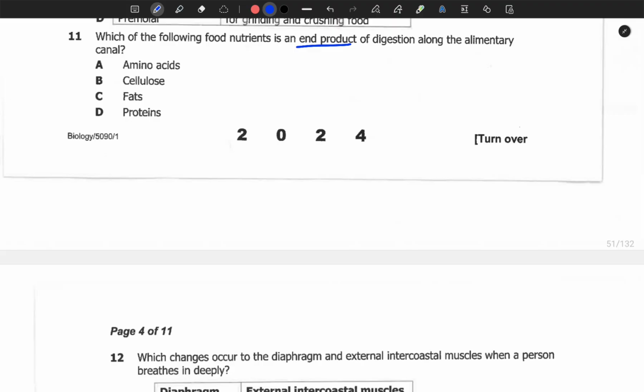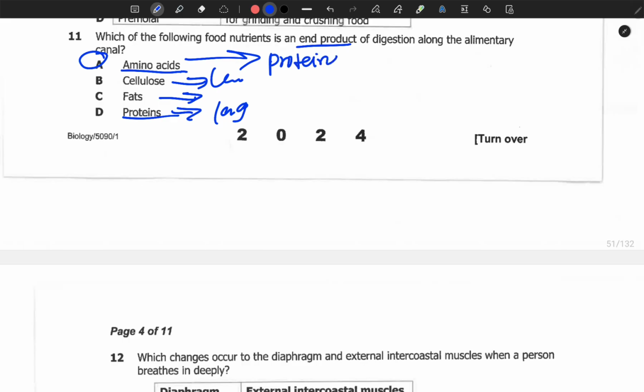So from here, if you look at proteins, these are large molecules. Fats are large molecules. Cellulose, large molecules. Then the amino acids is the answer, because the amino acids are the end products of the proteins. So you need to know the end products of proteins, fats, cellulose. It's very important.